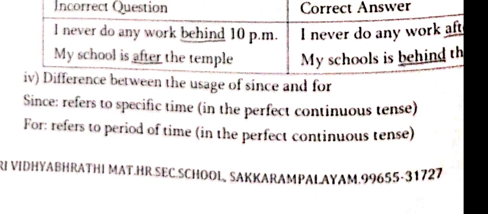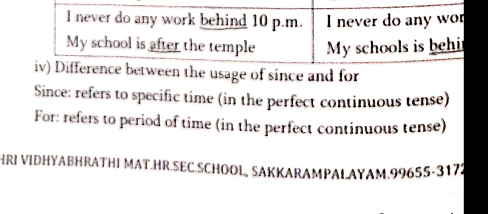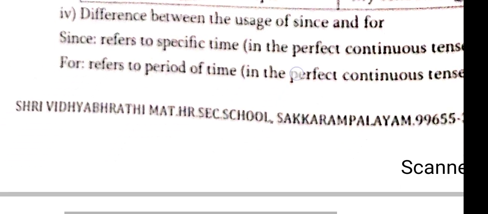Next one, the difference between the usage of since and for. I will tell the sentence. I have been studying in the school since 2013. So listen students. Since is used with the perfect continuous tense and refers to a specific time, and for refers to a period of time.